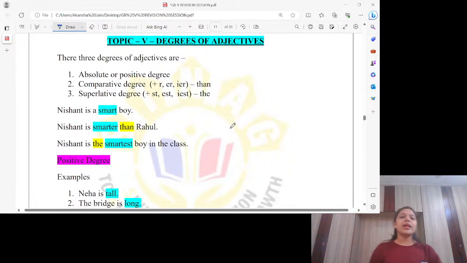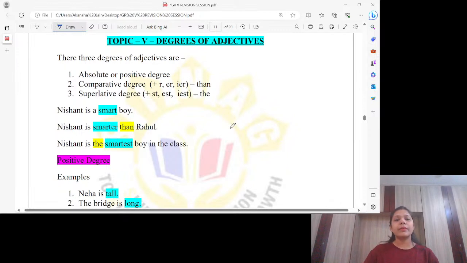Fine. When I talk about comparative, we add R, ER and IER for comparative degree, and for superlative degree we add ST, EST and IEST. Where and how, I'll let you know, of course.